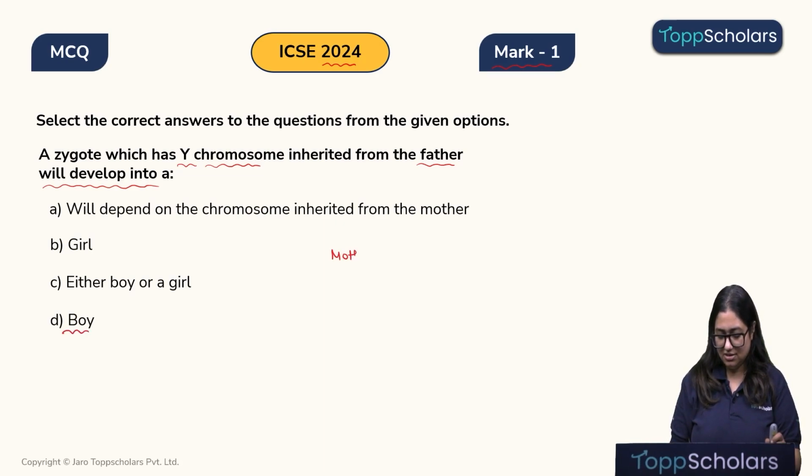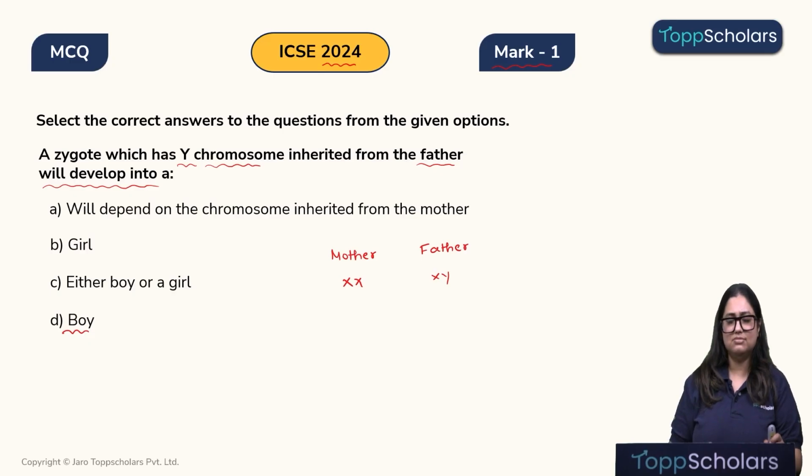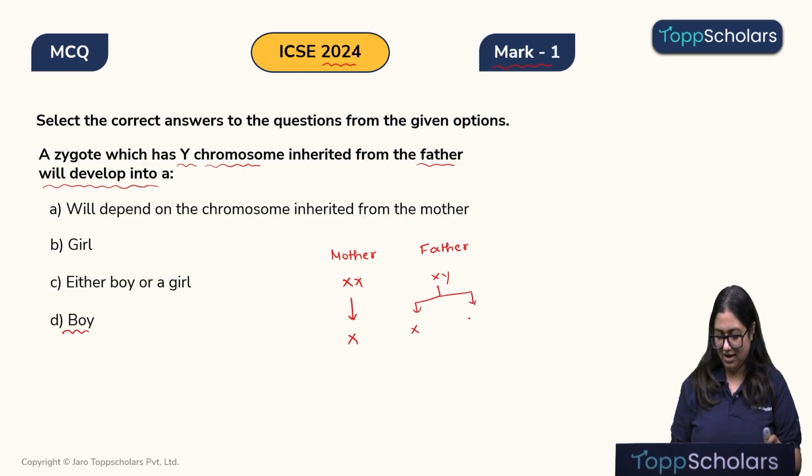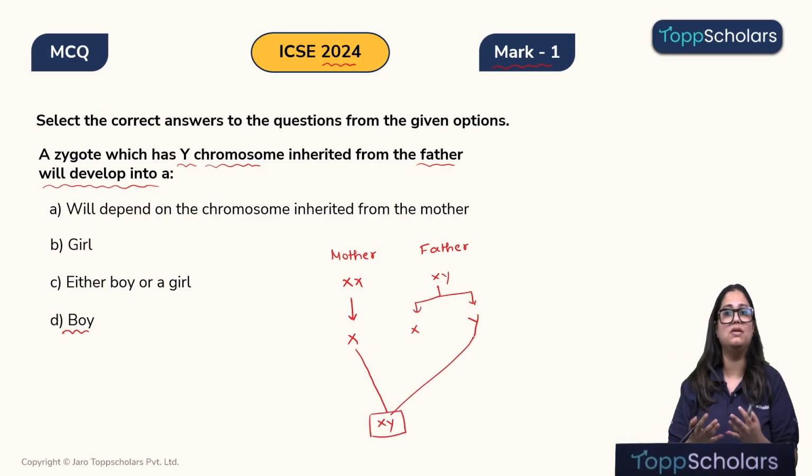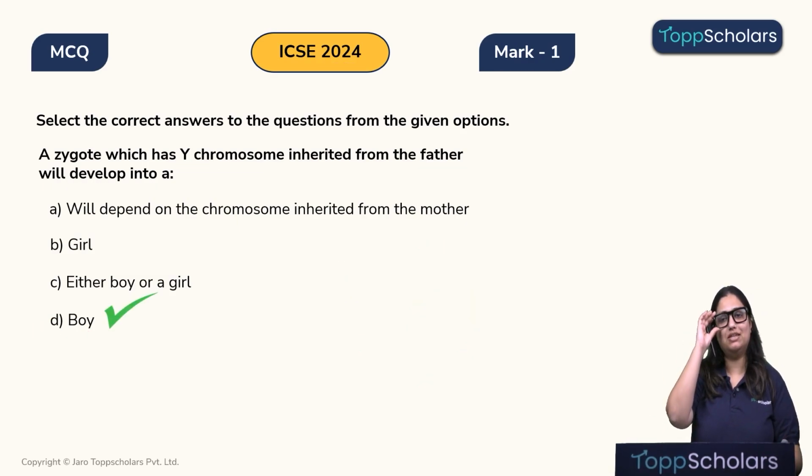Children, the mothers have chromosome XX, the father has the sex chromosome as XY. The mother can only and always will give X, the father can give either X or Y. Now, since the father is giving Y in our situation and the mother is always going to give X, here the zygote will most definitely be a boy. Therefore, the correct answer is D. I hope this was clear, children.